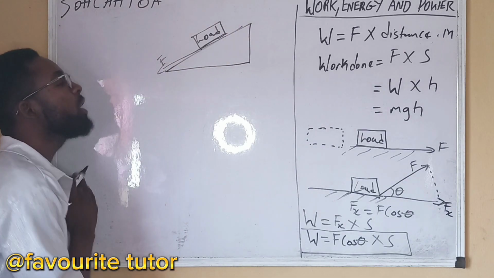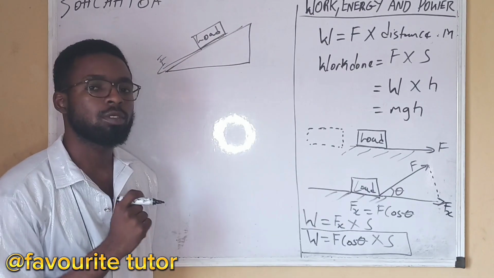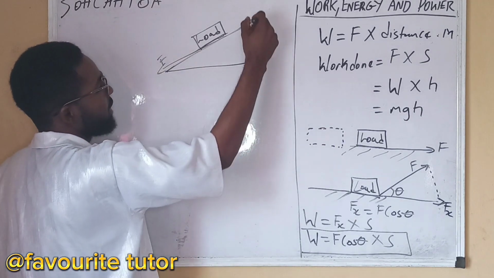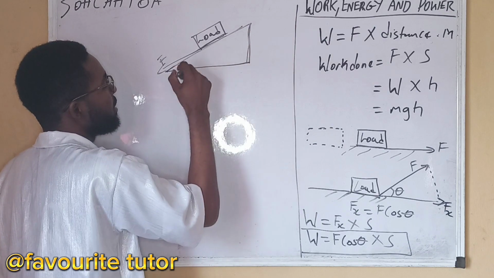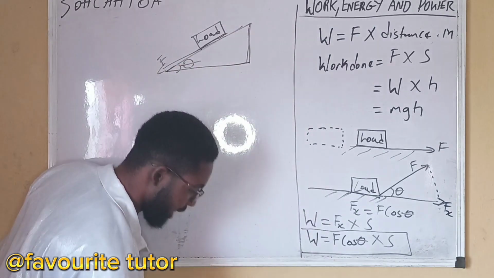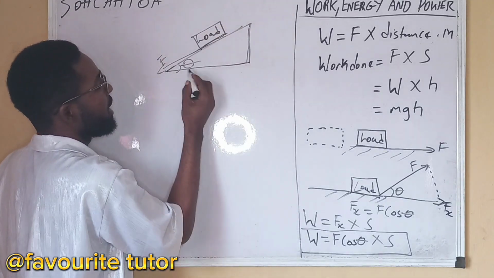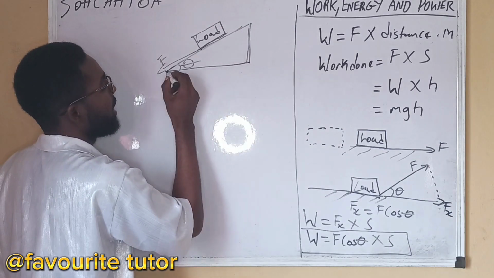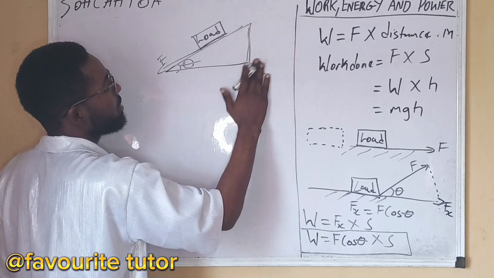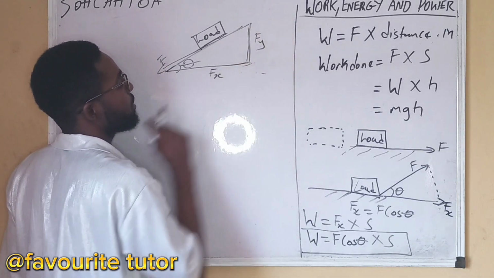Now, first of all, which force is bringing this load down? It is the vertical force. There's an angle right here. The vertical force is bringing the load down. Now we need to get the vertical. This is the horizontal Fx. This is the vertical, F subscript y.